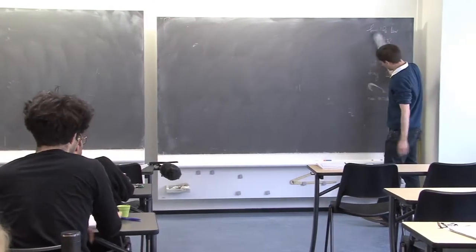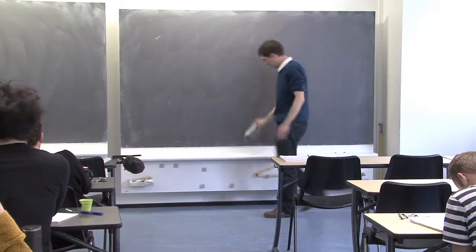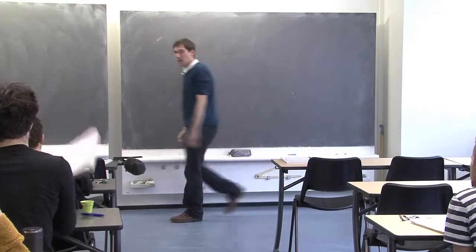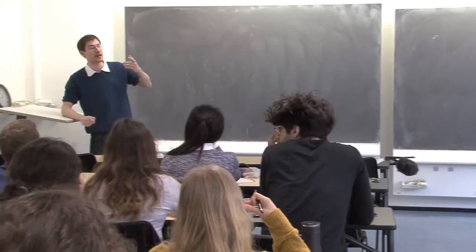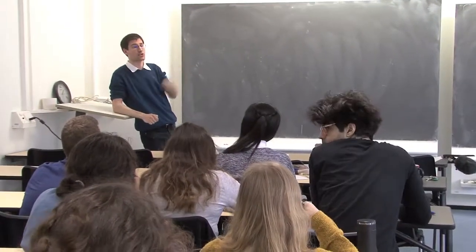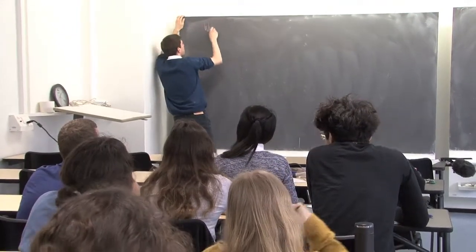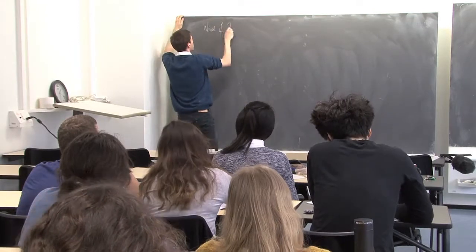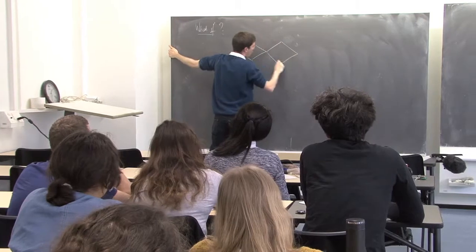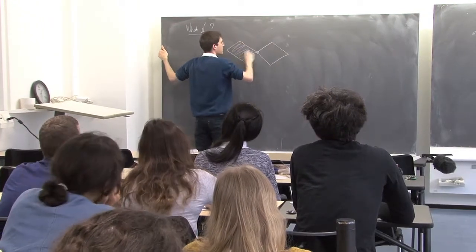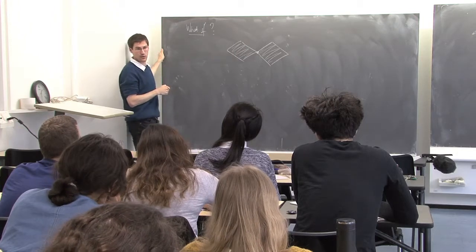So, exercise for you. What would happen if I had changed the rule for phase percolation and declared that two faces which share one vertex are adjacent, being part of the same cluster?